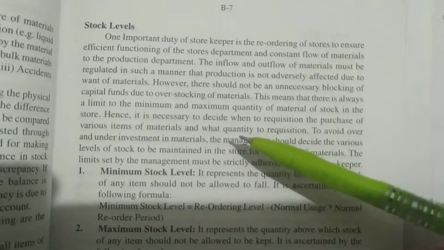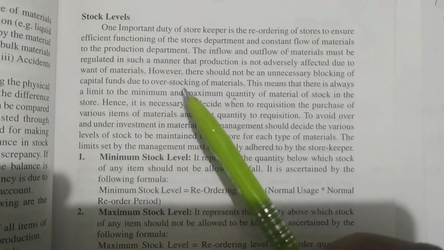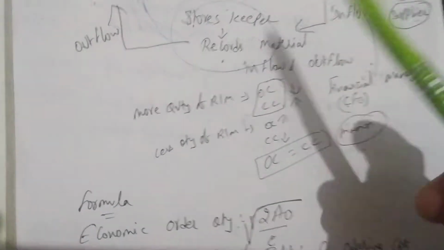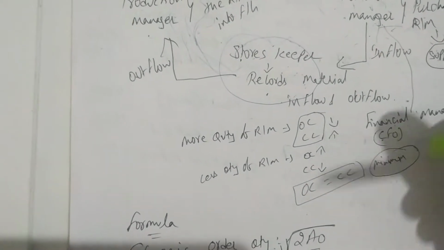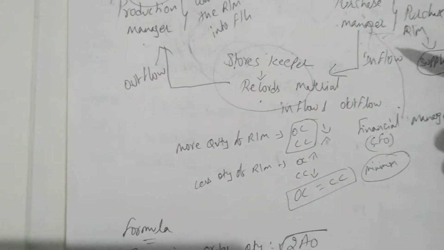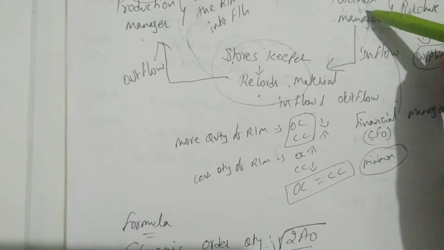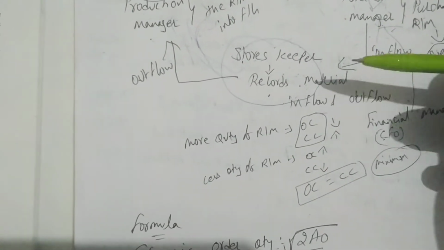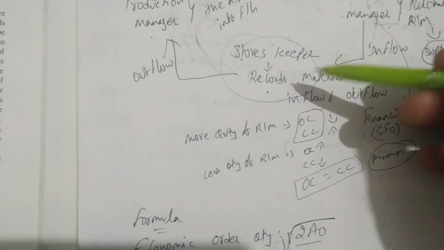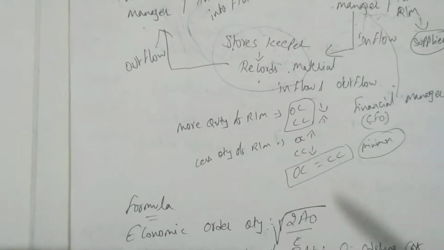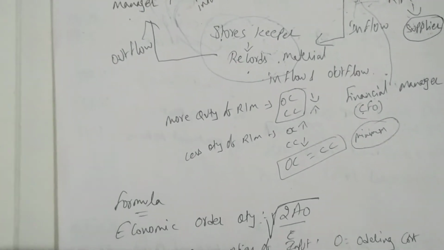Okay, next. However, there should not be an unnecessary blocking of capital funds due to overstocking of materials. Yes, one more thing. So we have seen economic order quantity, right? So it means he should not give information to the purchase manager to purchase material in bulk. Okay, they should not. If they buy, what will happen? The ordering cost and carrying cost. The carrying cost will increase. Okay, and the capital invested in that also increases. Okay, so that it should not happen. That's why we have seen EOQ, economic order quantity.